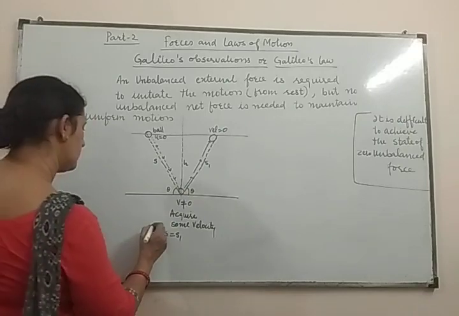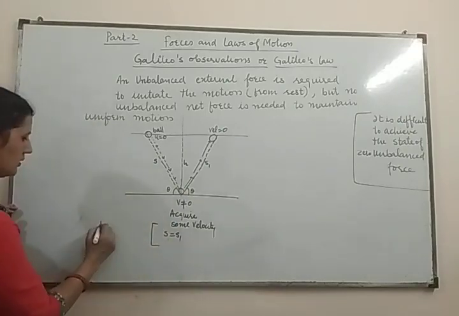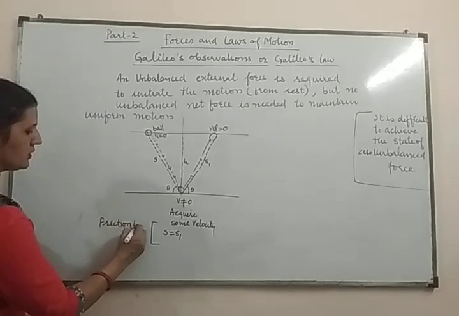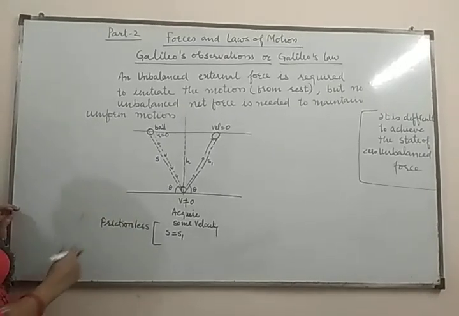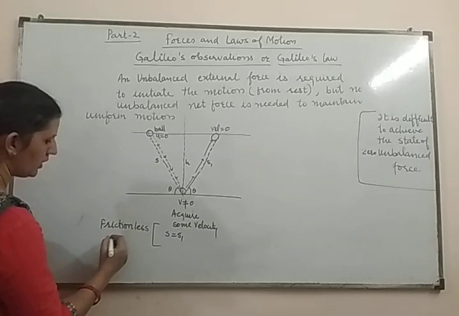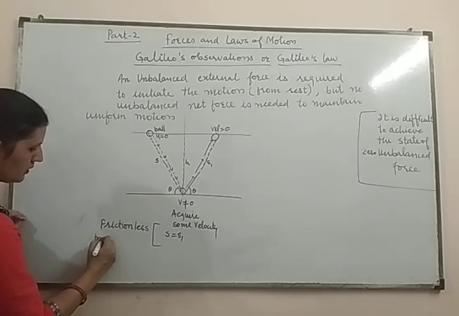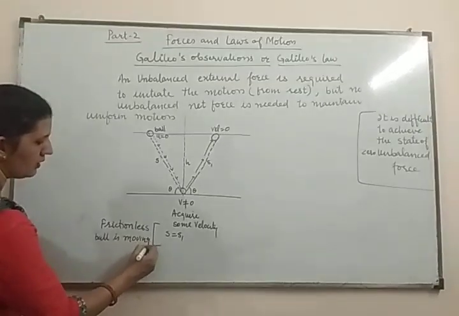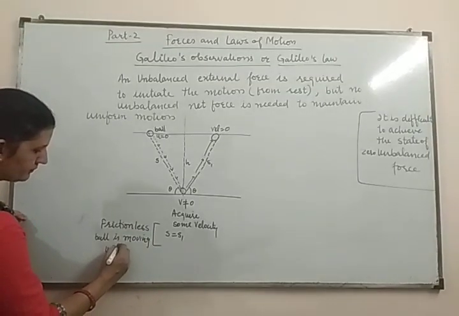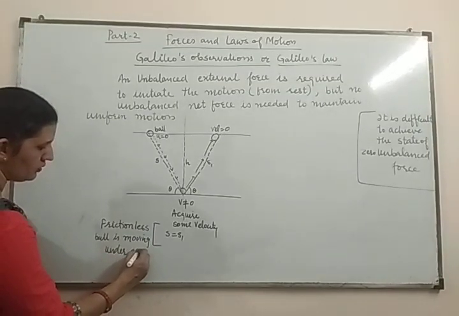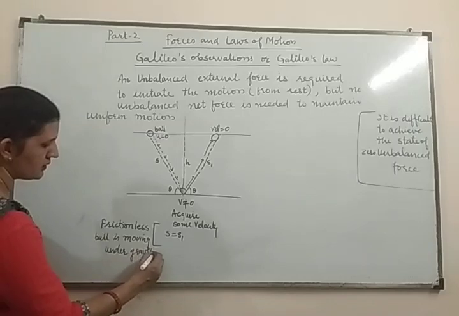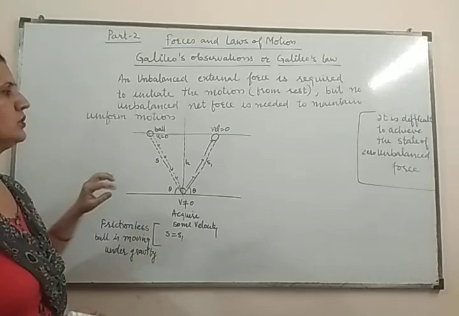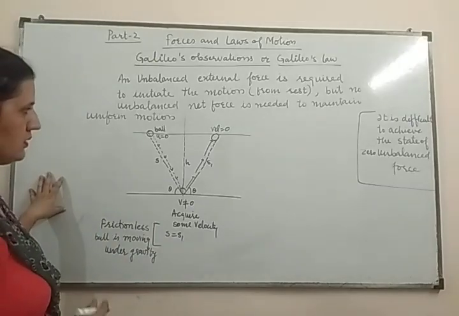In both these cases, s is equal to s1. When is it possible? It is possible only when the surface is frictionless and the ball is moving under gravity. You will avoid the air resistance here, and you will avoid the friction due to these surfaces.